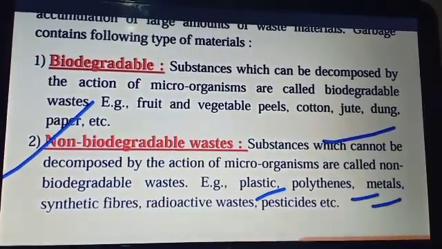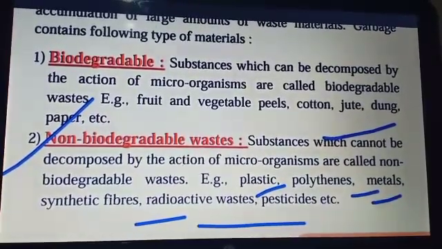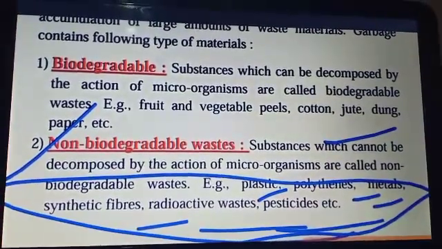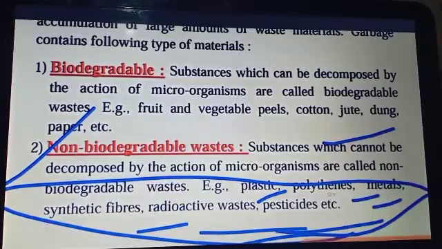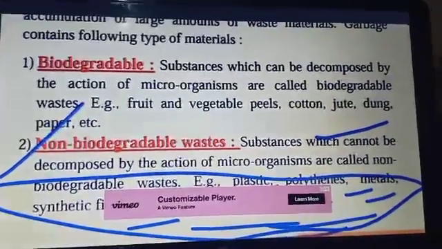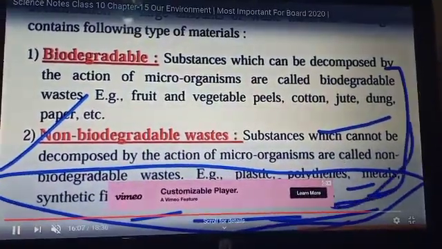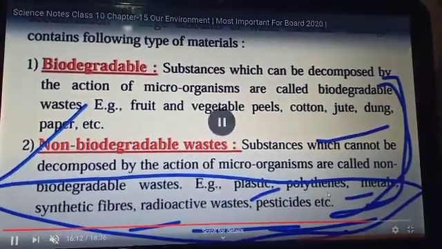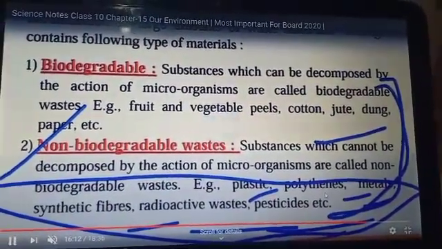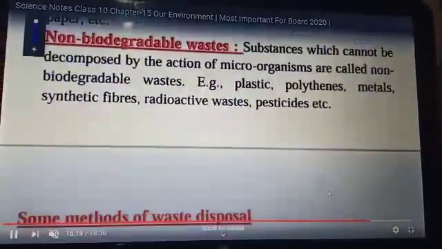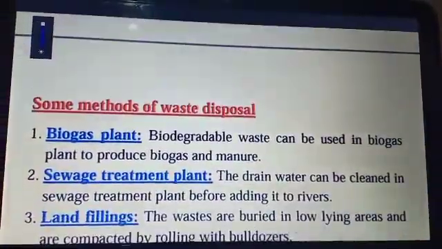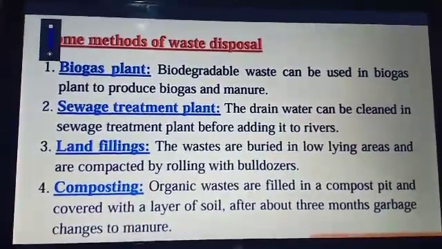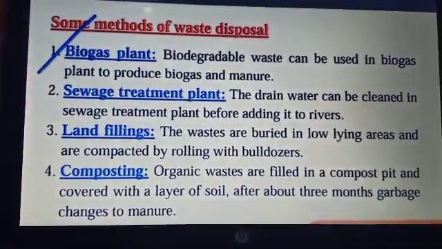Examples of non-biodegradable waste are plastic, polythene, synthetic fiber, radioactive waste, pesticides, etc. All these things do not decompose by the action of microorganisms. They stay as they are for a longer period of time. So we consider them non-biodegradable substances. Now let's see some methods of waste disposal by which we can easily dispose of the waste.